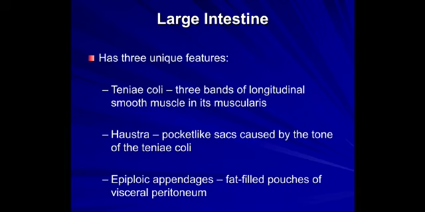But today's class will be dealing with the large intestine, which comprises taenia coli. These are three bands of longitudinal smooth muscle in its muscularis. Haustrations, the pocket-like sacs, maintain the tone of the taenia, and epiploic appendages are fat-filled pouches of visceral peritoneum.